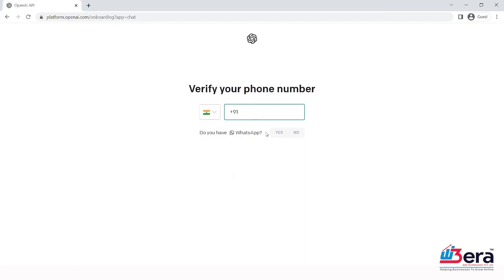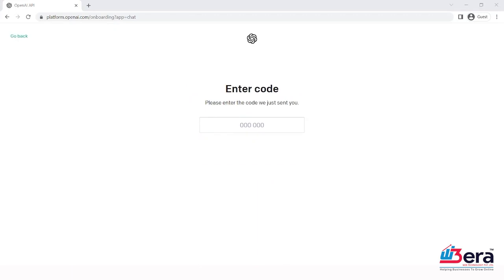You need to complete a phone verification process for security reasons. So enter your phone number and click. Here it is asking, do you have WhatsApp? Yes or no. If you want to receive a code on WhatsApp, you click on yes. If you want to receive a code by text, click on no. I will just click on yes. I want to receive a code on my WhatsApp. Alright, click on yes. So here enter the 4-digit code and complete the verification.